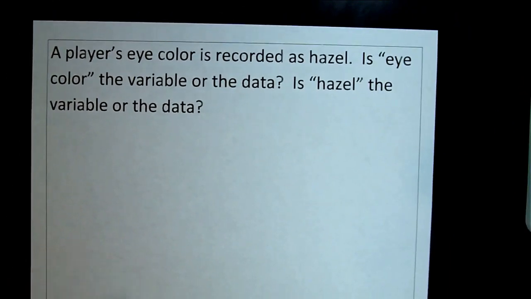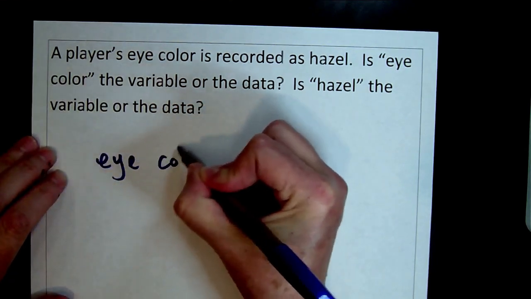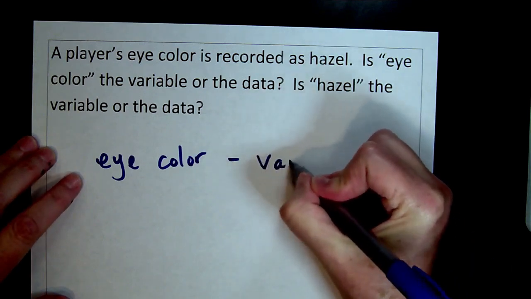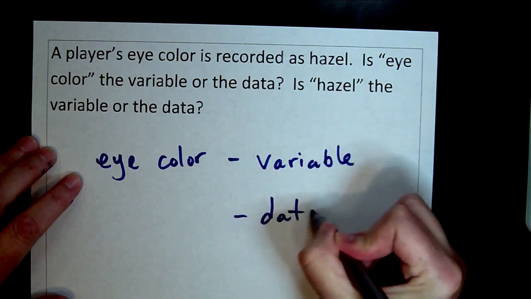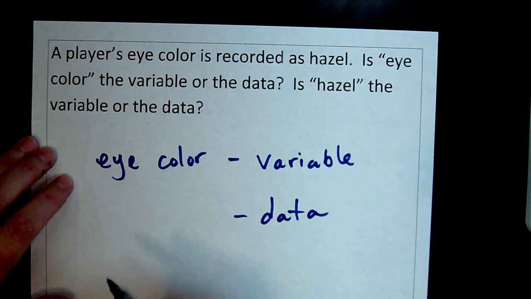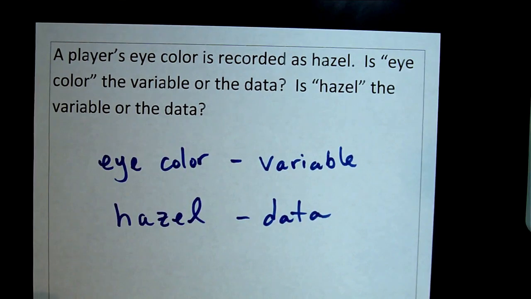Last question was, a player's eye color is recorded as hazel. Is eye color the variable or the data, and is hazel the variable or the data? Remember, a variable is the characteristic that you're studying or measuring, and eye color is a characteristic, so that's the variable. Data is an observed value of the variable, so hazel is one of the possible values of the variable eye color. So it's one of the specific values of the variable that you might write down. So that is data. That's a data value.